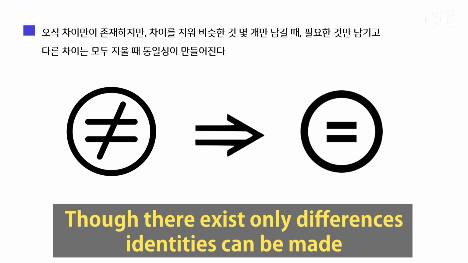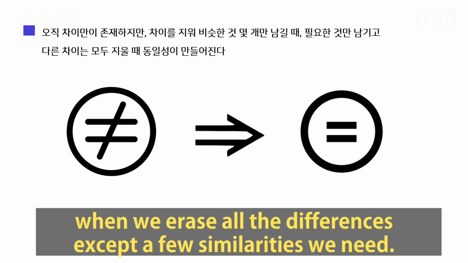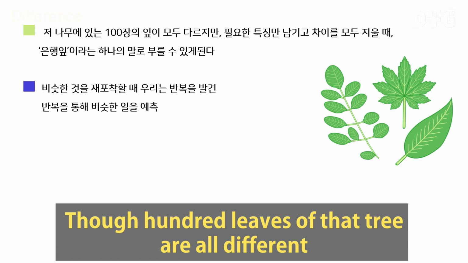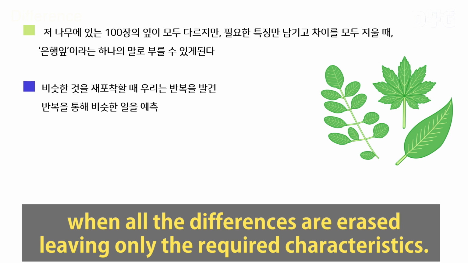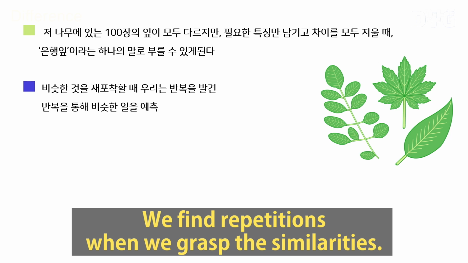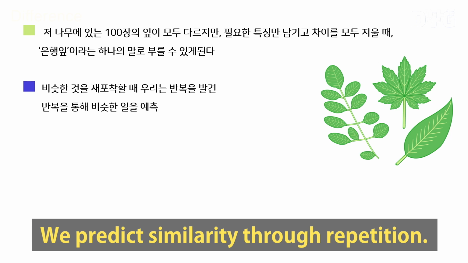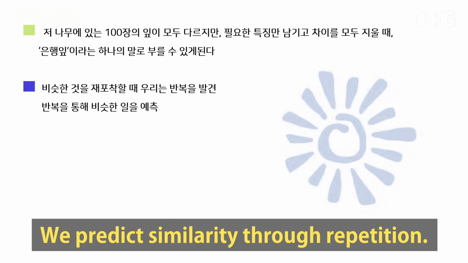Though there exist only differences, identities can be made when we erase all the differences except a few similarities we need. It's the same with tree leaves. Though the 100 leaves of that tree are all different, all of them can be called ginkgo leaf identically when all the differences are erased, leaving only the required characteristics. We find repetitions when we grasp the similarities. We predict similarity through repetition.